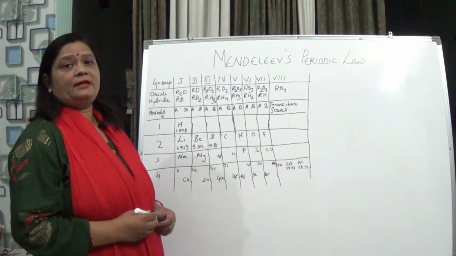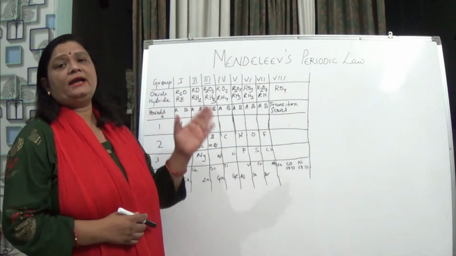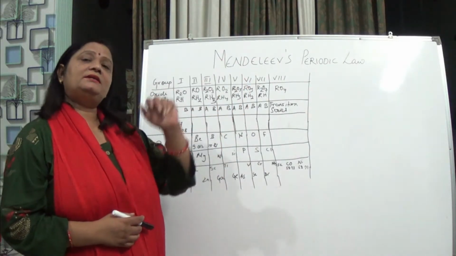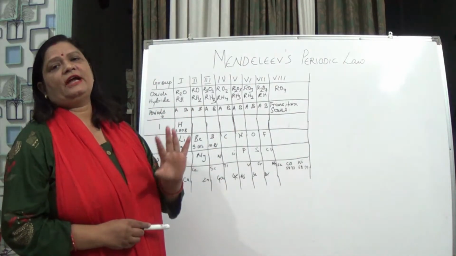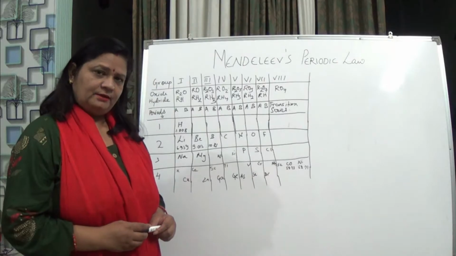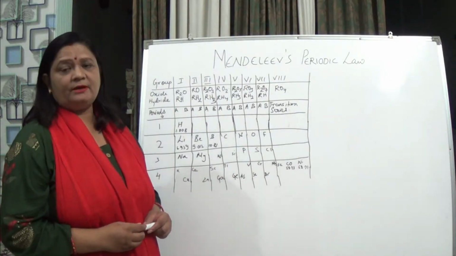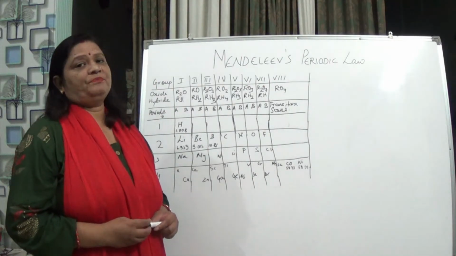He also found that if he arranged the elements in increasing atomic masses, after a certain interval the properties are repeated. It means they have similar properties after a certain interval.